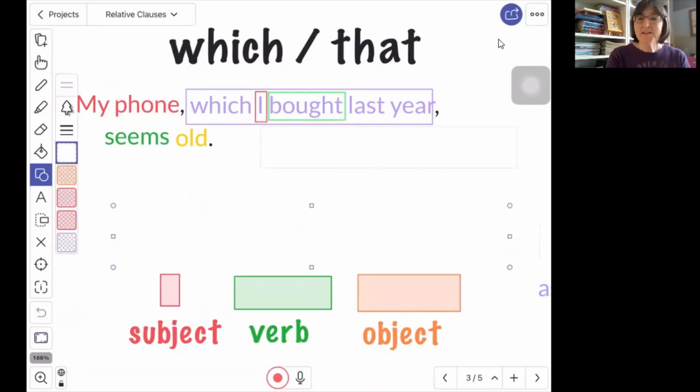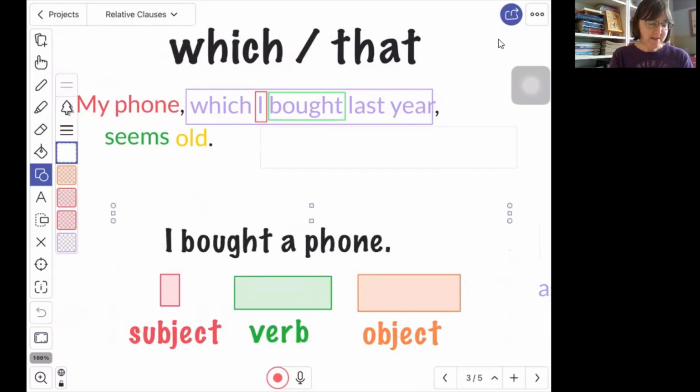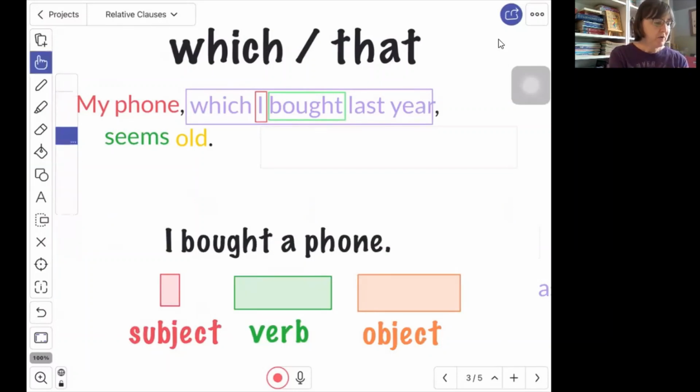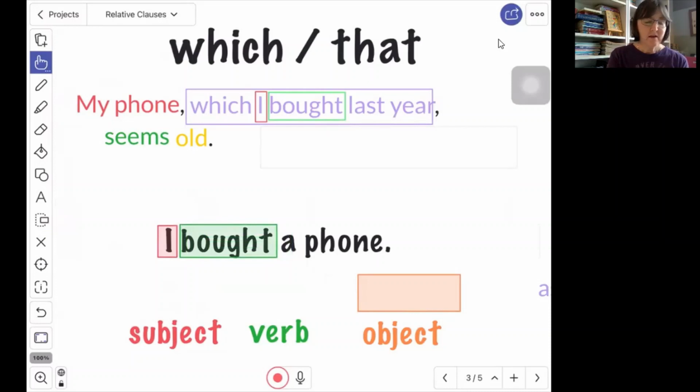With a subject, verb, object, the subject is the one doing the action, the verb, and the object is what the action is being done to. So let's see, in our sentence, the example is, I bought a phone. So here, the subject is I. What did I do? Bought. Bought what? I bought what? A phone.